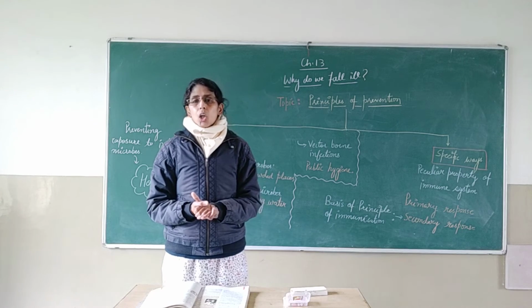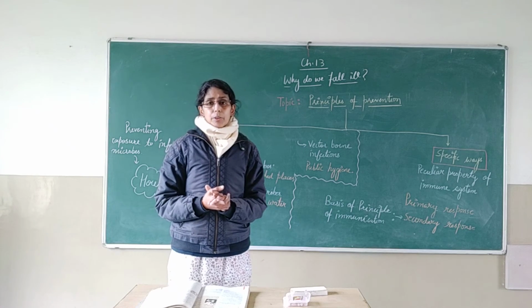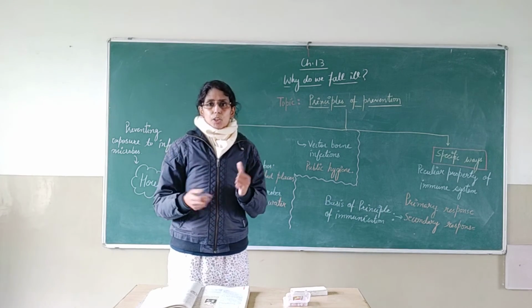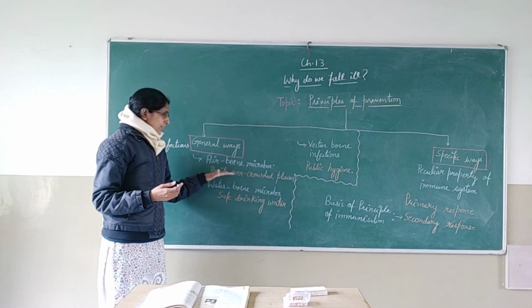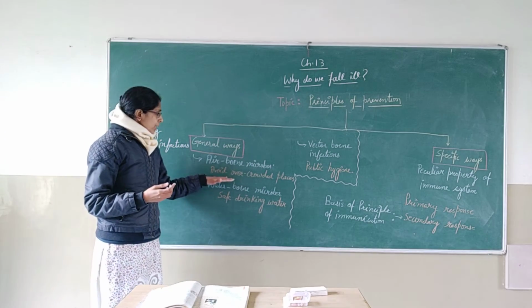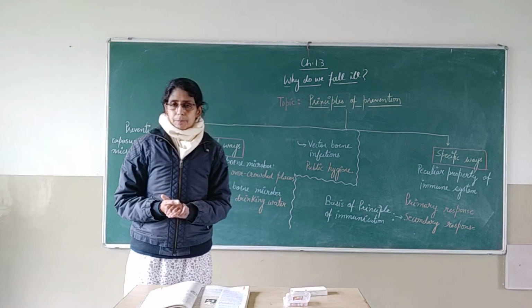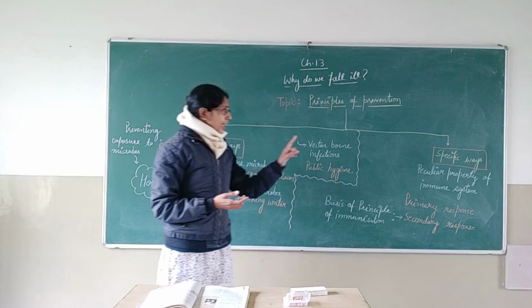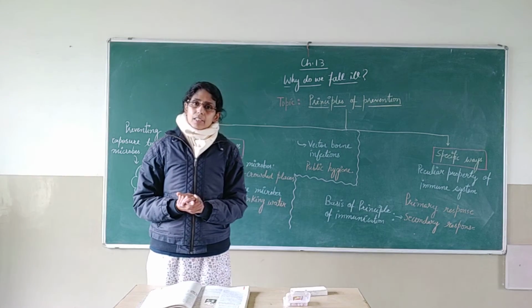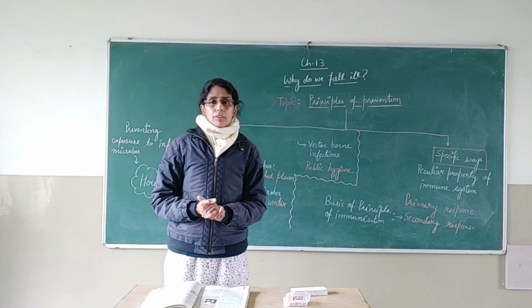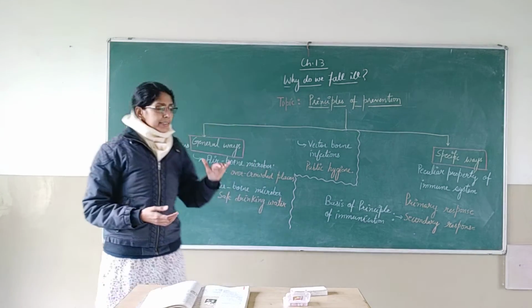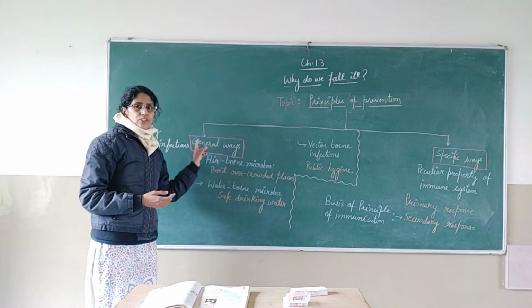A vaccine is given only for one type of microbe. Here you can see that taking this step will protect us from all types of airborne diseases. Yes, but taking one vaccine will protect us from only one type of microbe. That's why these methods are called specific ways.